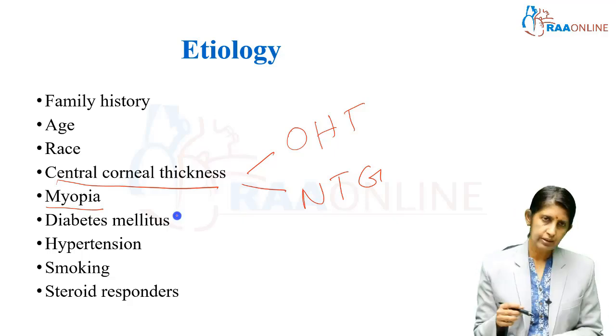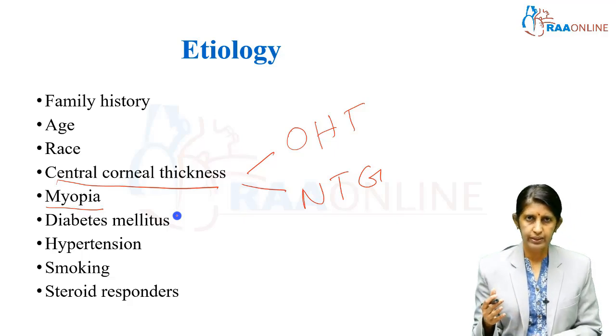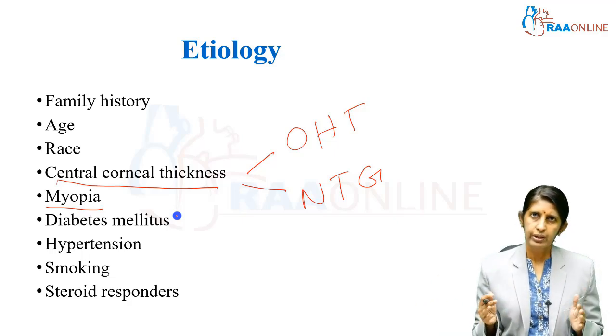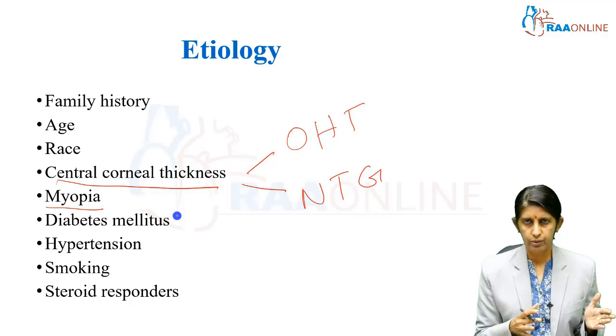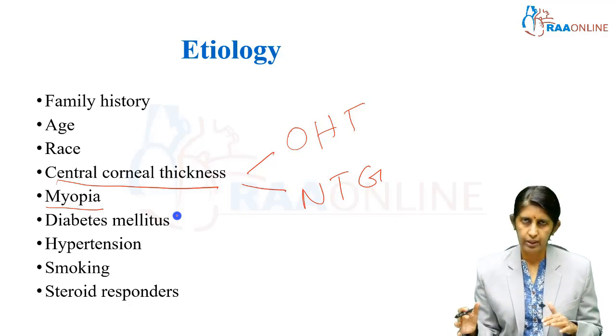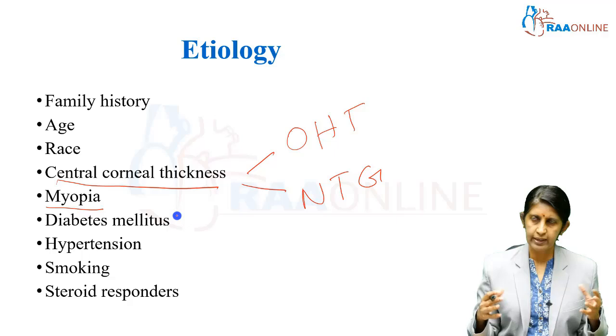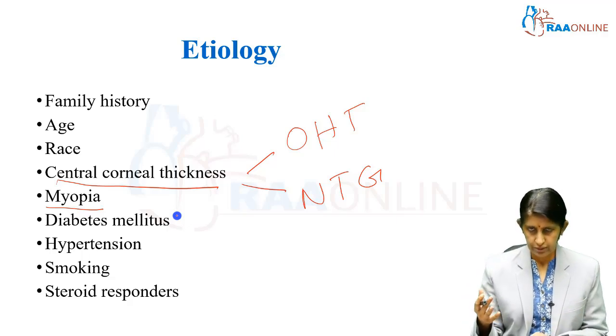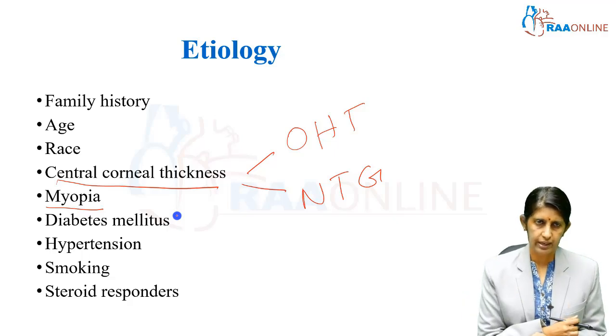So, there are certain risk factors for open angle glaucoma, and angle closure glaucoma can occur due to other risk factors which I'll be talking to you about then. So, the point I'm trying to make here is you cannot confuse a primary open angle with a primary angle closure. In the exam specifically, case scenarios will be given and clues will be given for you to identify based on the clinical scenario and write an answer based on that.